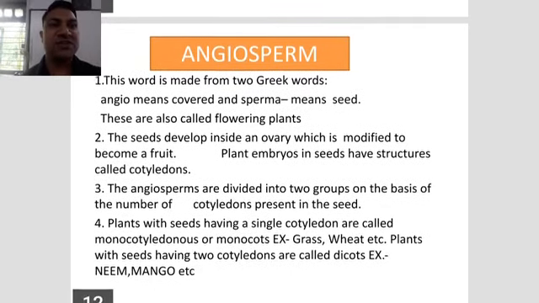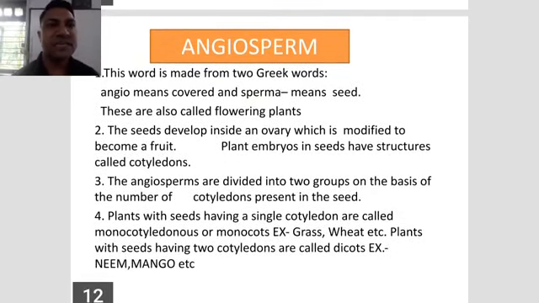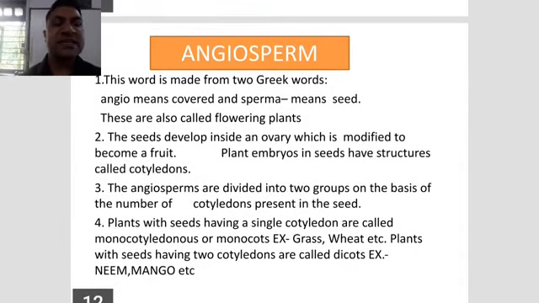Then after, angiosperm. The word is made from two Greek words. Angio means covered and sperma means seed. These are also called flowering plants. The seeds develop inside an ovary which is modified to become a fruit. The plant embryo in the seed has a structure called cotyledons. So what is the meaning of that? The seed is covered in the fruit. Then after, the part of the seed is called cotyledons.